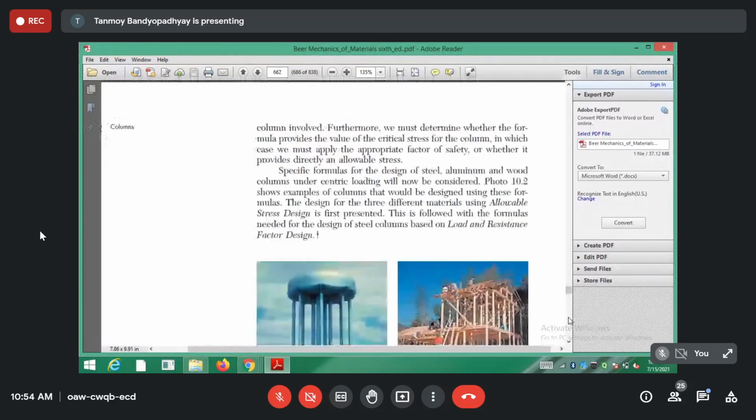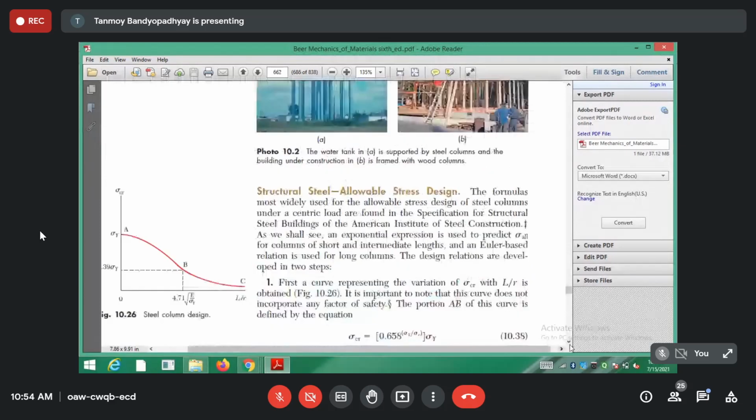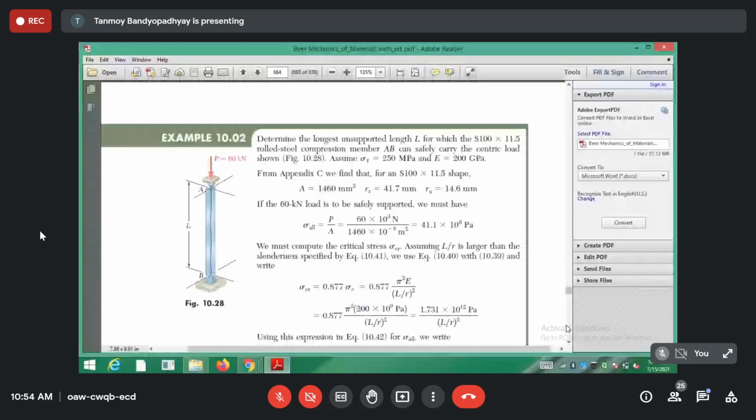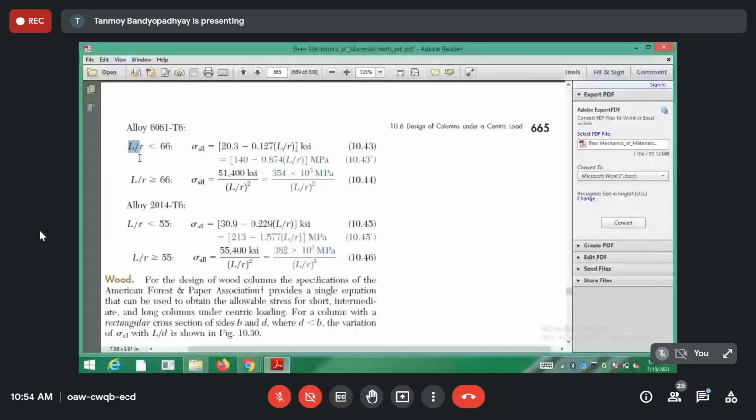These are mostly empirical problems. Based on the Le by R value, you can get the value. If you see the factors, with this Le by R you can see many problems. For example, for aluminum, based on the Le by R value, you have to take the value of sigma.